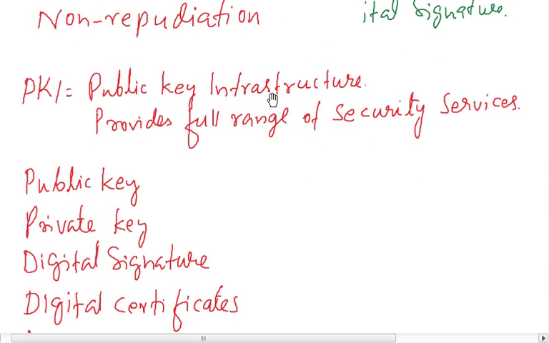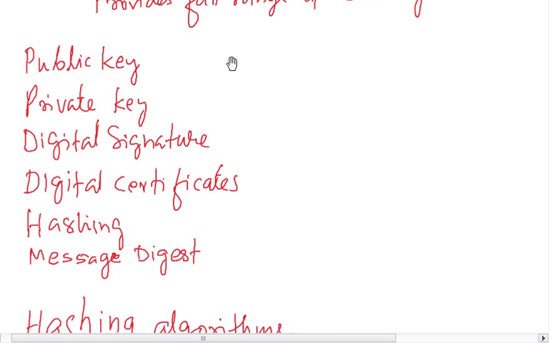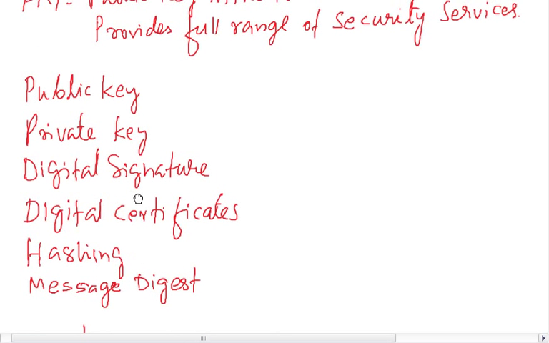PKI is public key infrastructure. I told you this provides the full range of security services, and it consists of a public key and a private key, a digital signature, digital certificates, hashing, and the message digest, and there are a lot of other things along with this. There is a CA, a certificate authority, who issues the certificate, and there is something known as a registration authority. The certificate authority issues the certificate to individuals.